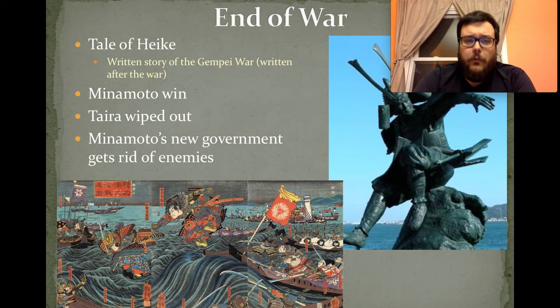So at the end of the war, the Minamoto family wins. The Taira family is almost completely obliterated. Their soldiers are all gone. Some of the elders and the family members are still left, but they've lost most of their power. And Minamoto's new government very quickly goes through and tries to kill or defeat all of their enemies. Anyone who doesn't like them throughout Japan is kicked out or murdered.